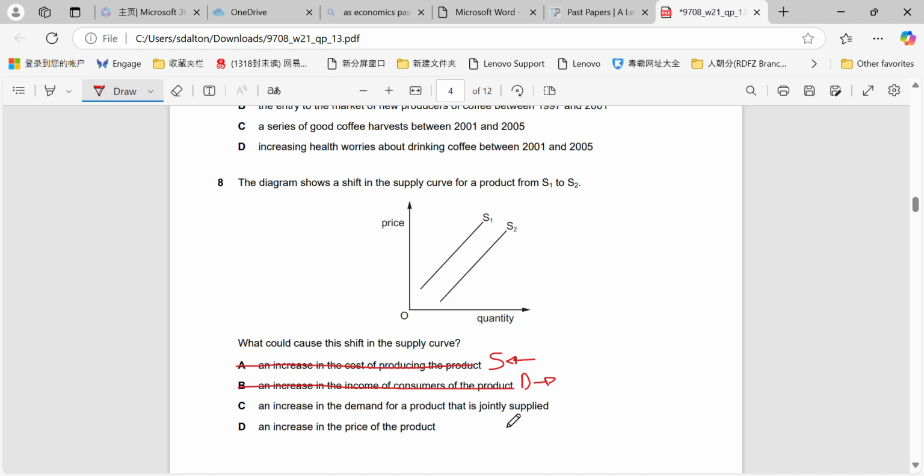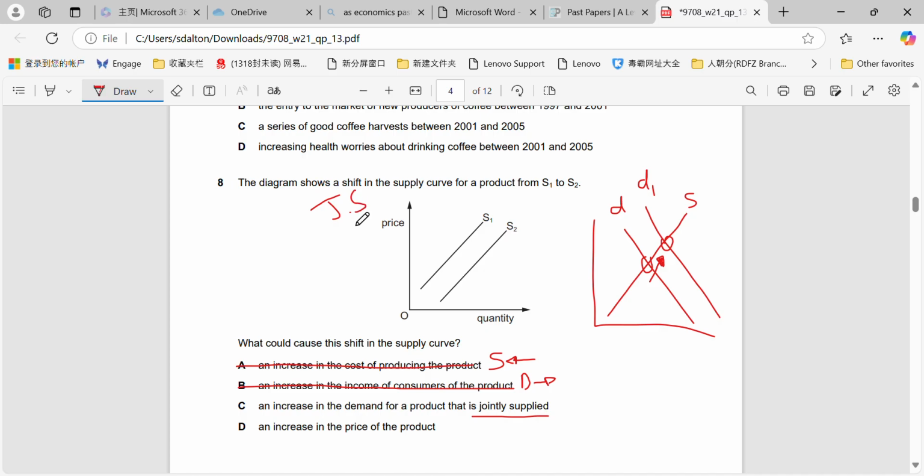An increase in the demand for a product that is jointly supplied. Okay, so that would. So remember, if you increase the demand of a product that is jointly supplied, it's going to cause an extension in supply, right? Now, if they're jointly supplied, the extension in supply means that the supply of the other product will be able to shift. So here's the extension moving from this equilibrium to here, and then for the product that is jointly supplied, that would result in a shift in the supply curve of that product. An increase in price of the product causes an extension or contraction, it does not cause a shift.